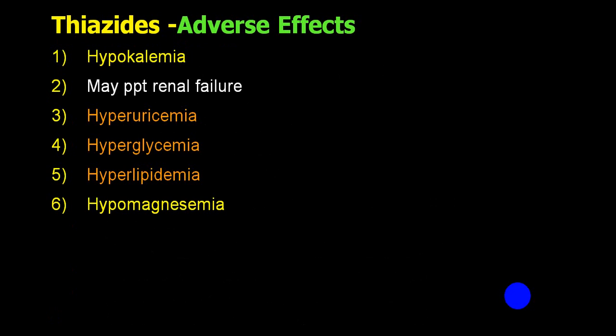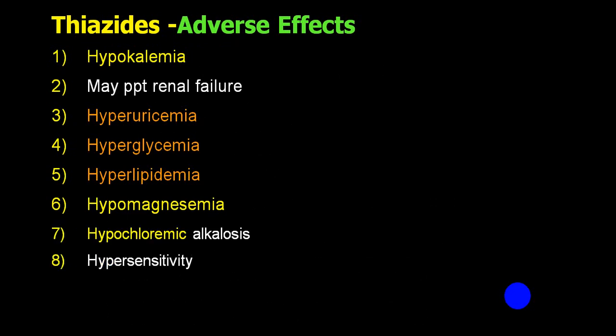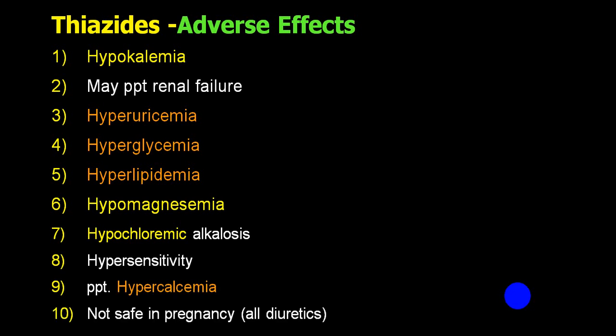It can precipitate even hypercalcemia, hypochloremic alkalosis, hypersensitivity manifestations, etc. And it is not safe during pregnancy. It can end up with hypomagnesemia, which can end up with torsades de pointes.